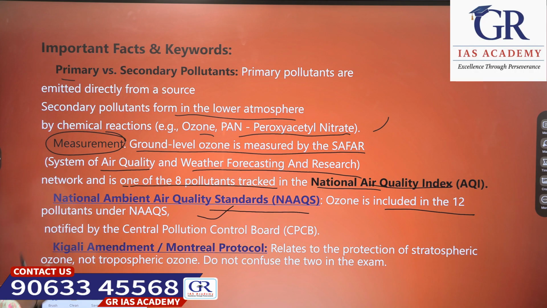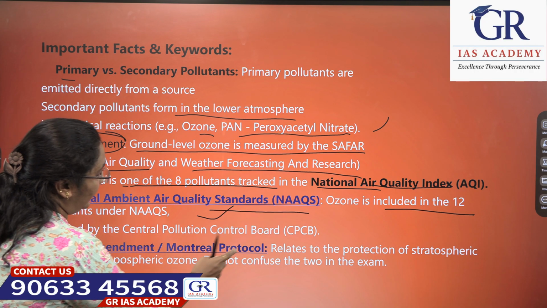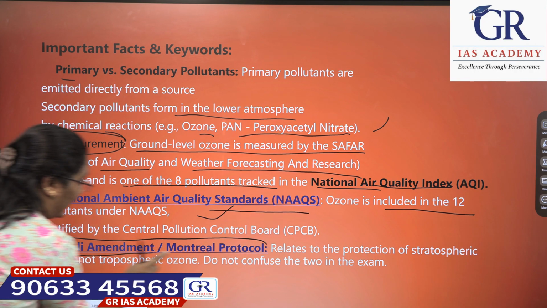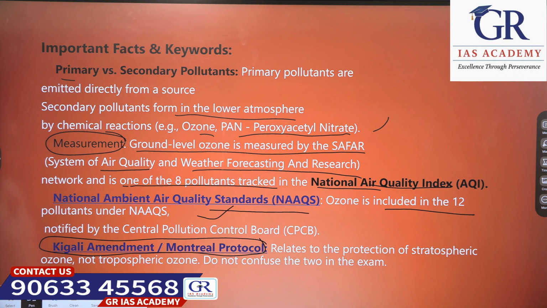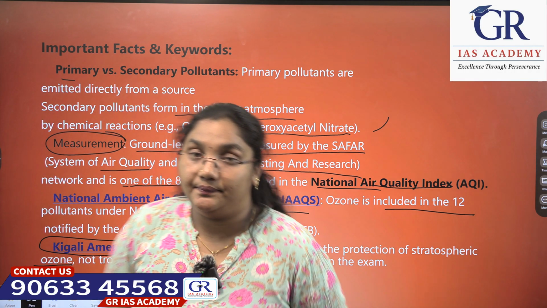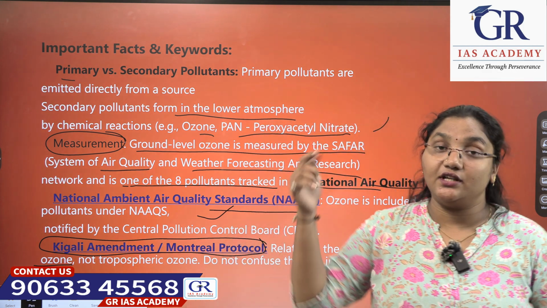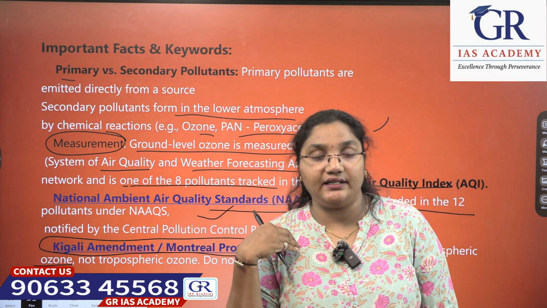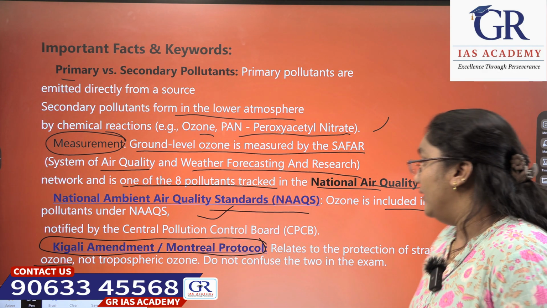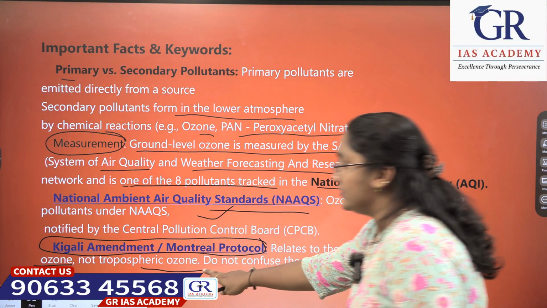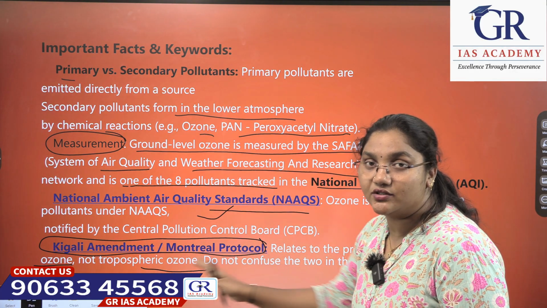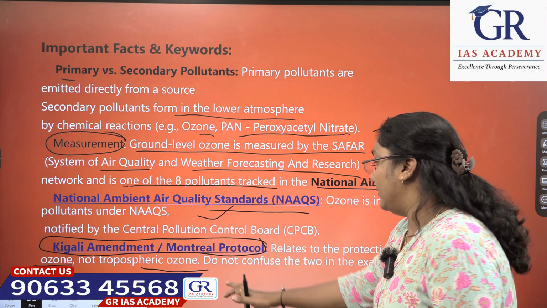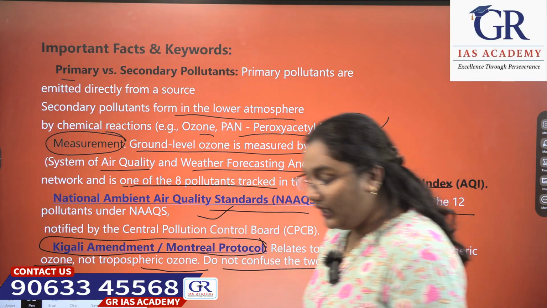Next, the Kigali Amendment or Montreal Protocol, which relates to what? It relates to the protection of stratospheric ozone, which is the good ozone that protects us from the direct sunlight, the sun's UV rays. Not the tropospheric ozone. It is meant to protect only stratospheric ozone, not tropospheric ozone. Do not confuse these two in the exam.